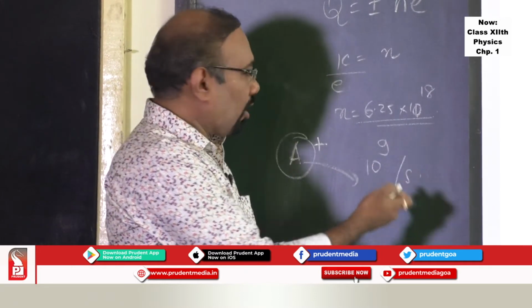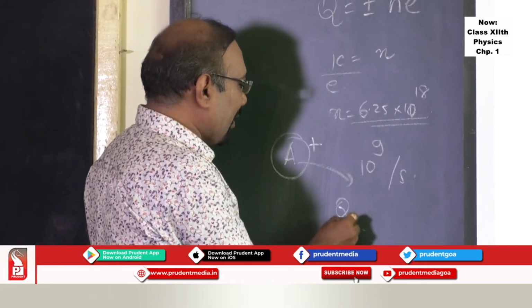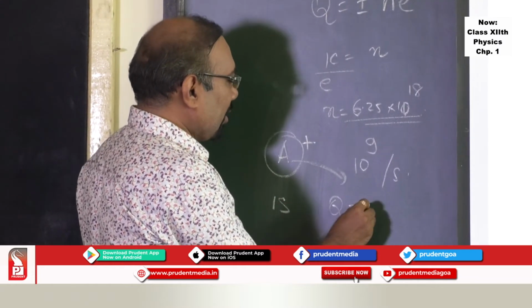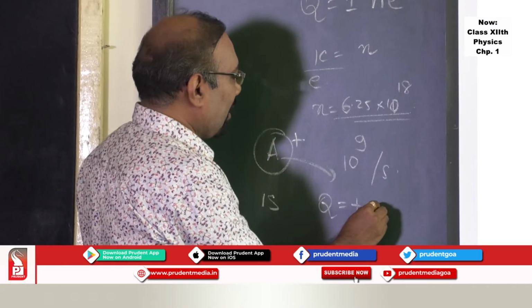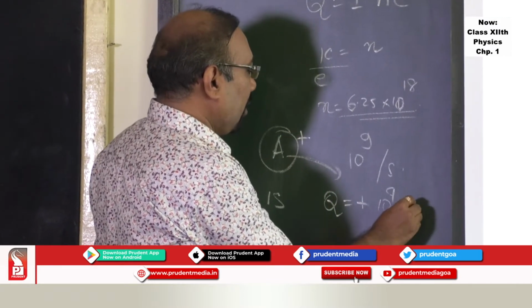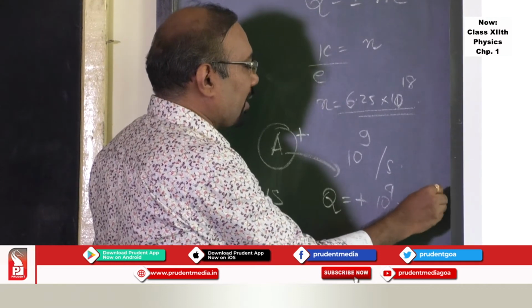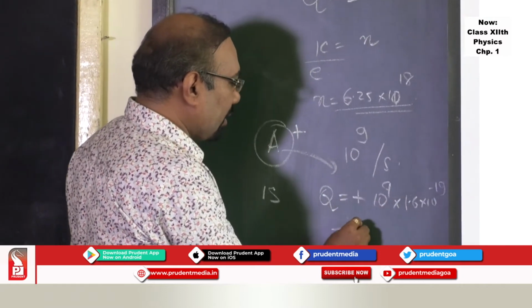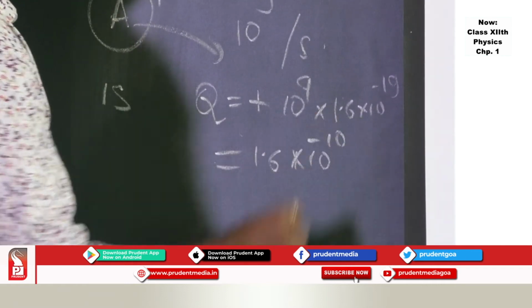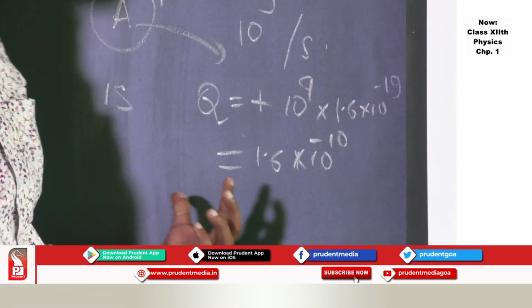How many electrons are lost? 10 raised to 9. So what is the charge acquired in 1 second? I can find out. So in 1 second, the charge acquired will be plus 10 raised to 9 into e, 1.6 into 10 raised to minus 19. One can find out this as 1.6 into 10 raised to minus 10. This is the charge acquired in 1 second.